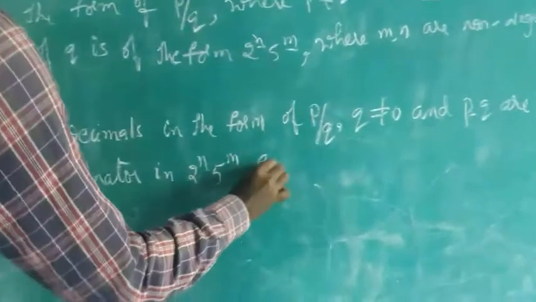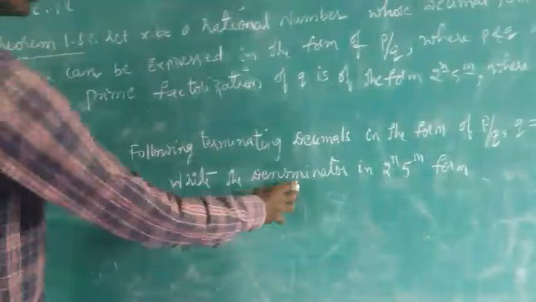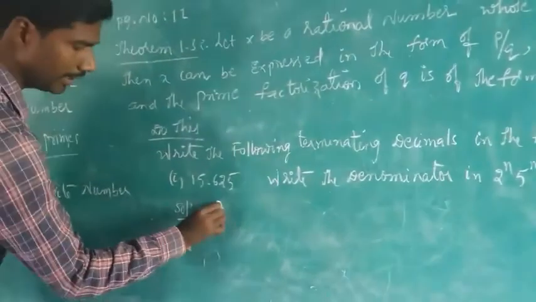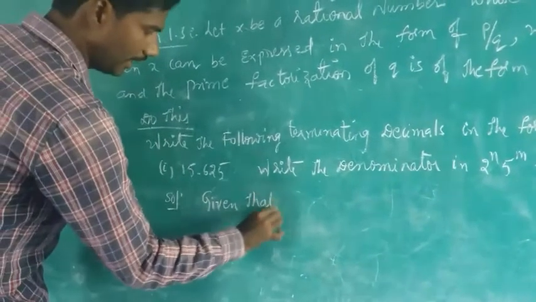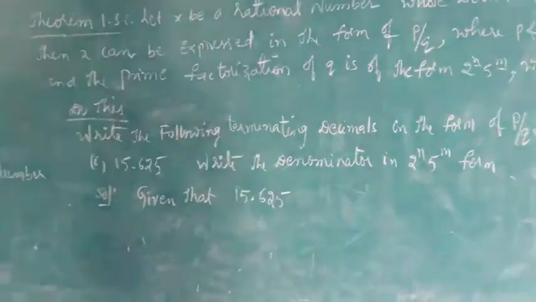It is mentioned clearly that it is a terminating decimal, so you need to write the denominator in this form. Given 15.625.